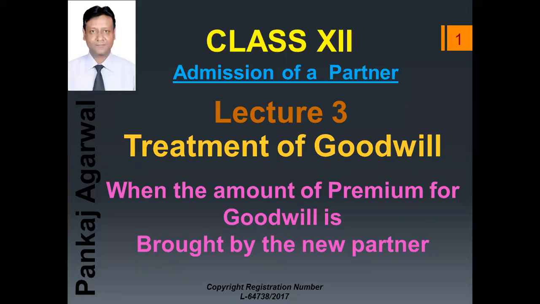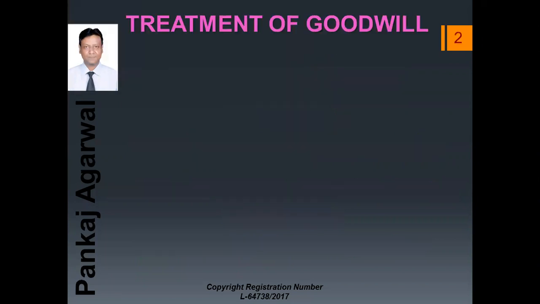Today we are going to study the chapter of 12th class, that is admission of a partner. And in admission of a partner, we are going to study the topic that is treatment of goodwill. In treatment of goodwill, we are having four different topics. Today we are going to study the topic when the amount of premium for goodwill is bought by a new partner. First, try to understand that goodwill is of two types.